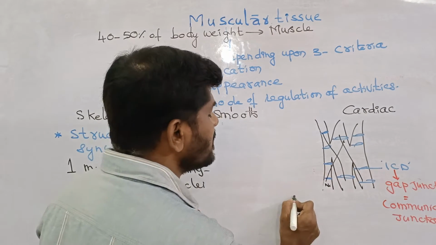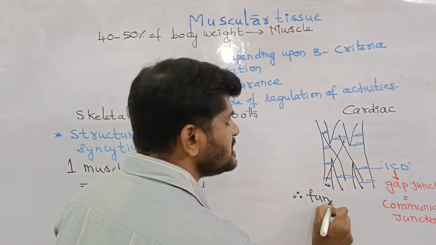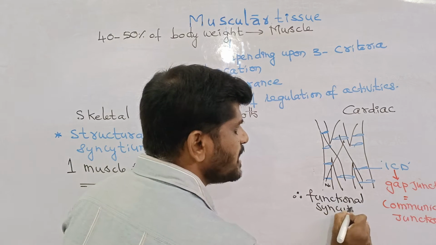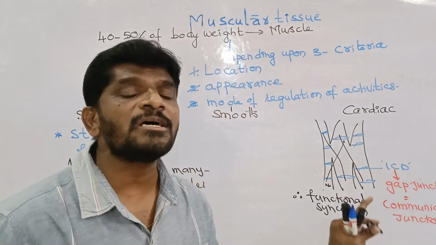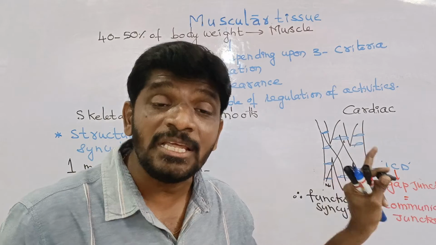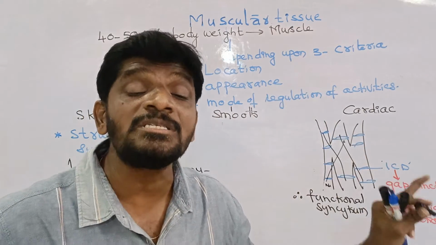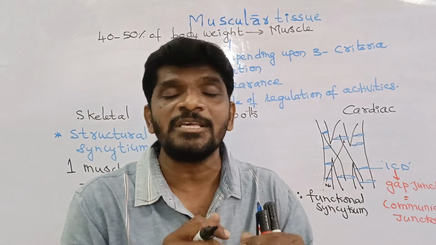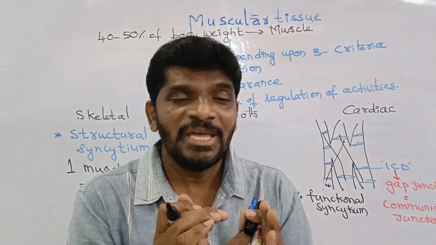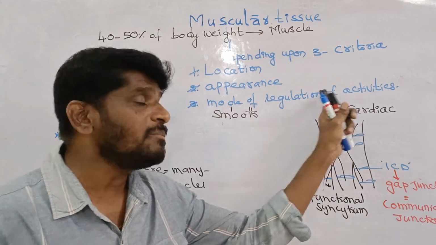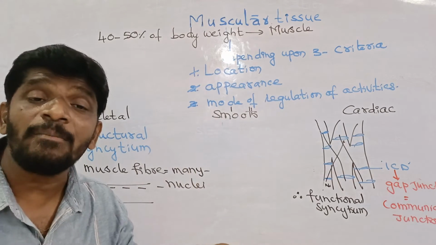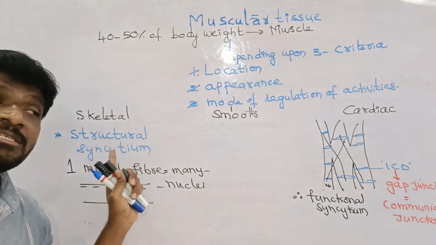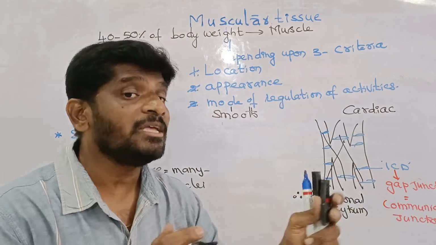That is why cardiac muscle is a functional syncytium. Cardiac muscle is a functional syncytium because all cells are working at a time, because ICD contain the gap junctions. When these gap junctions allow the ions rapidly from cell to cell, cardiac muscle contraction is a wholehearted contraction. Hence, it is called the functional syncytium. Skeletal muscle, as the muscle fiber of the skeletal muscle contains many nuclei, is called the structural syncytium. Cardiac muscle is a functional syncytium.